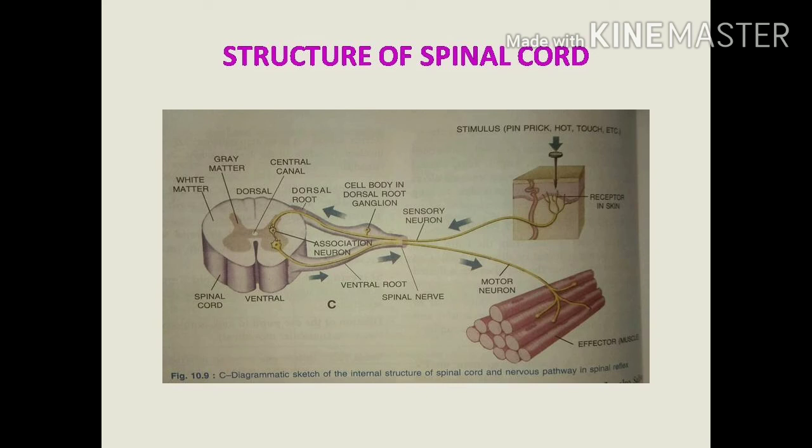From the ventral horn or root arises the motor nerve, which takes the messages from the spinal cord to the organs concerned. From the ventral horn region, the motor nerve arises and conveys the impulses to the particular organs. Means in the dorsal region we can see the sensory neuron, and in the ventral region we can see the motor neuron, and they end in the horns of the respective region.